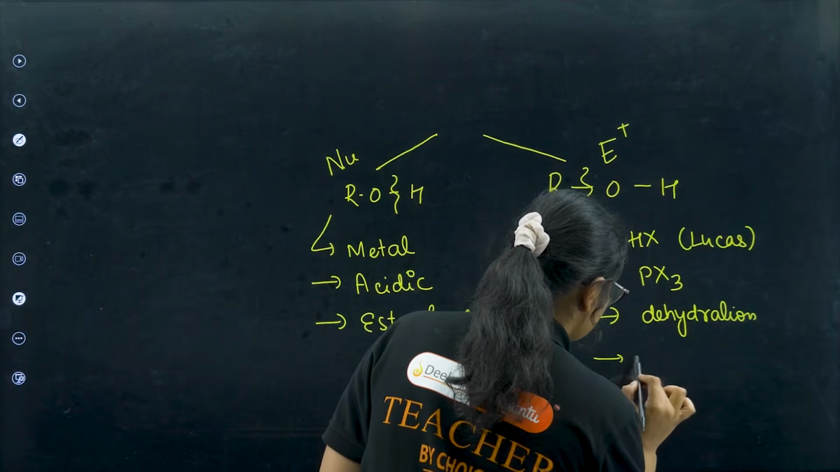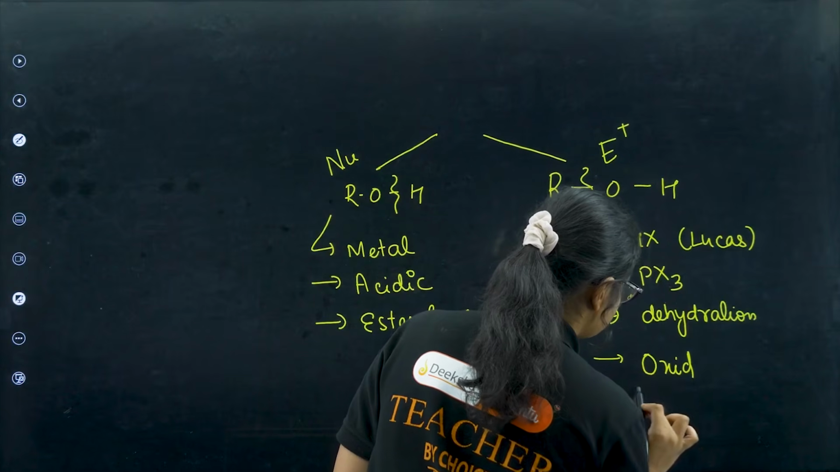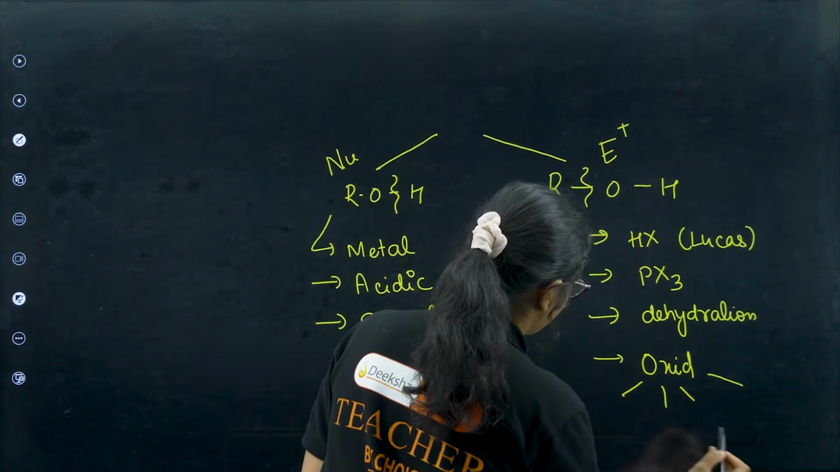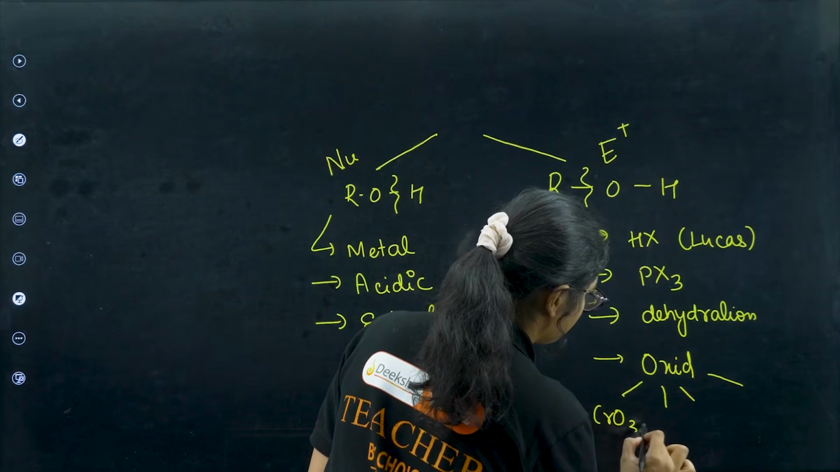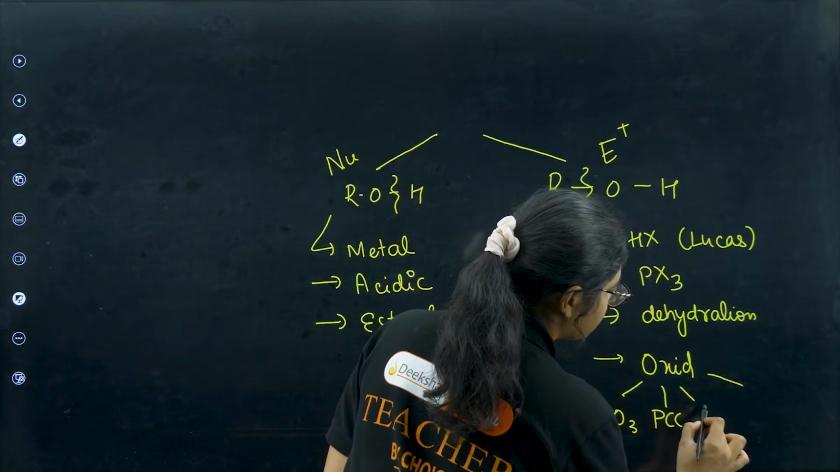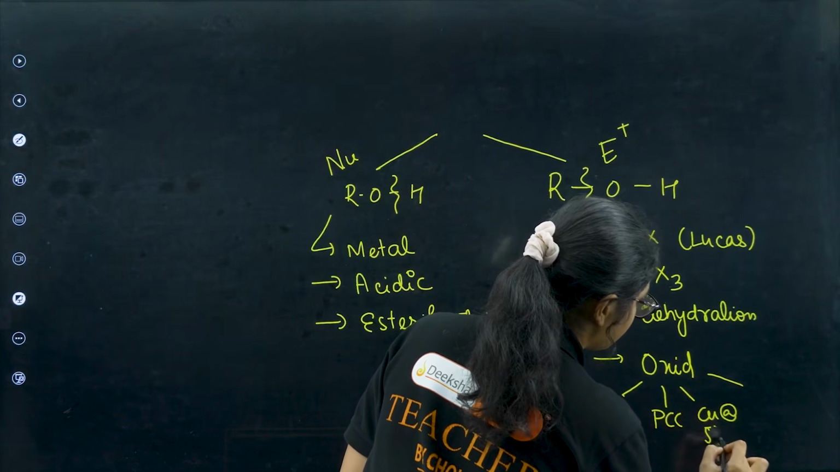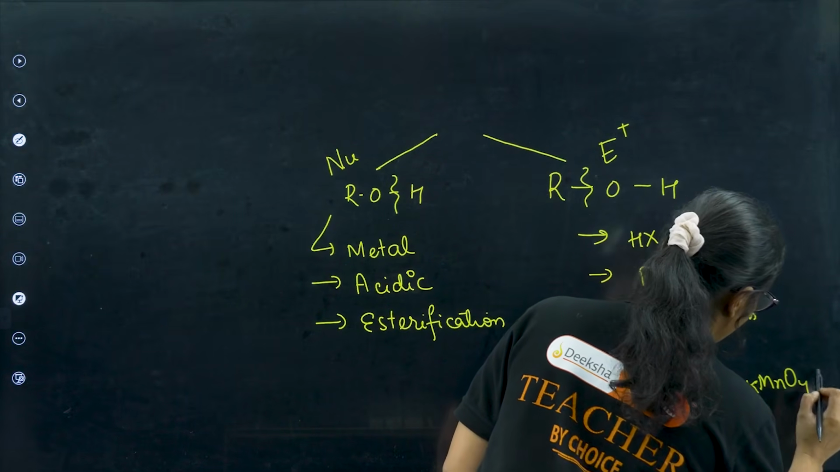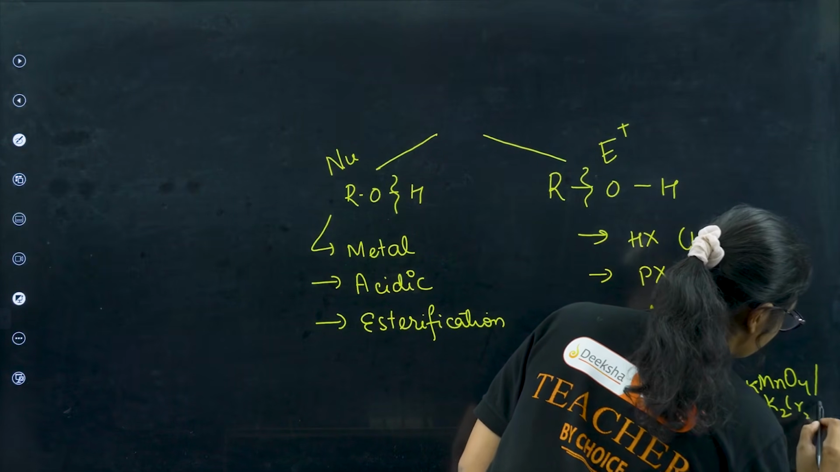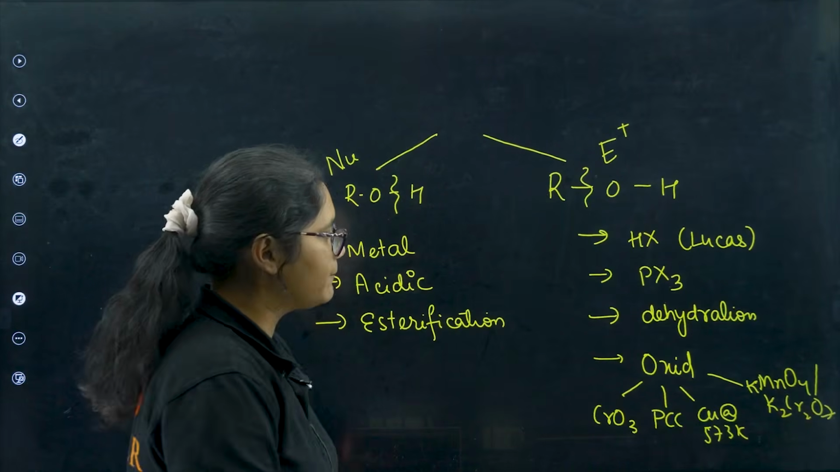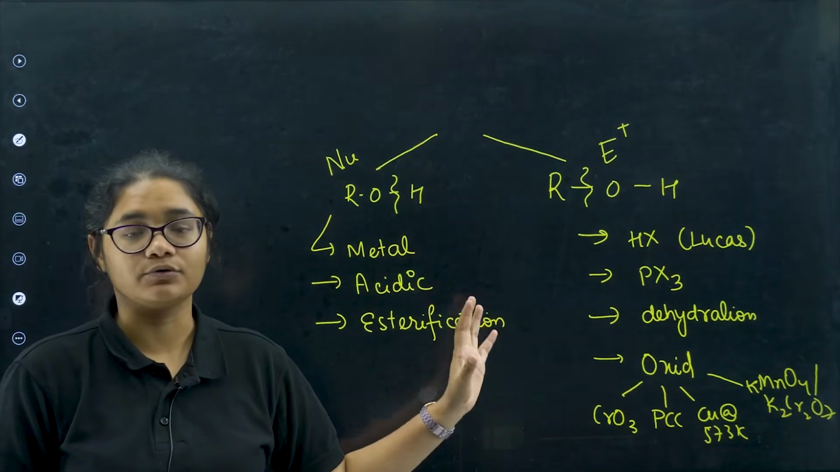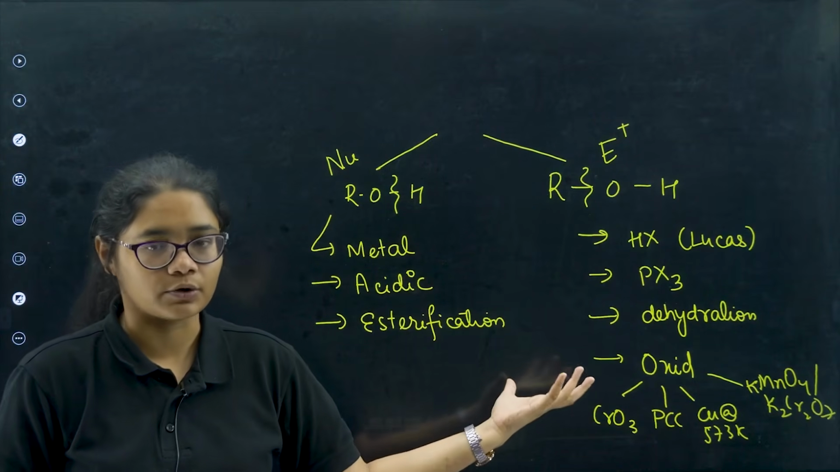And the next one is oxidation. Under oxidation, what all reagents have we studied? We have studied CrO3, PCC, copper at 573 Kelvin, KMnO4, and K2Cr2O7. So you see, the complete reactions I can just write down like this. That is how you have to do your flowcharts and your short notes.